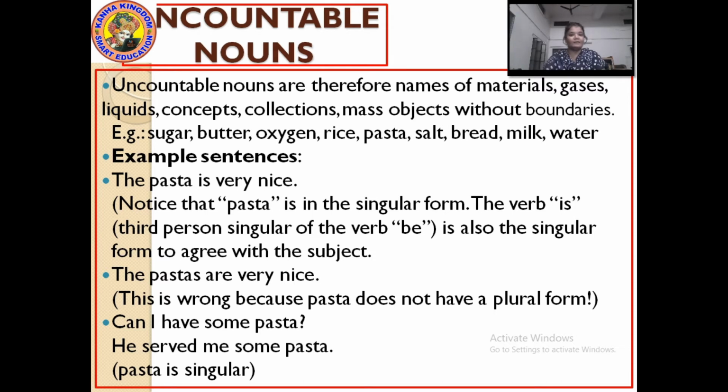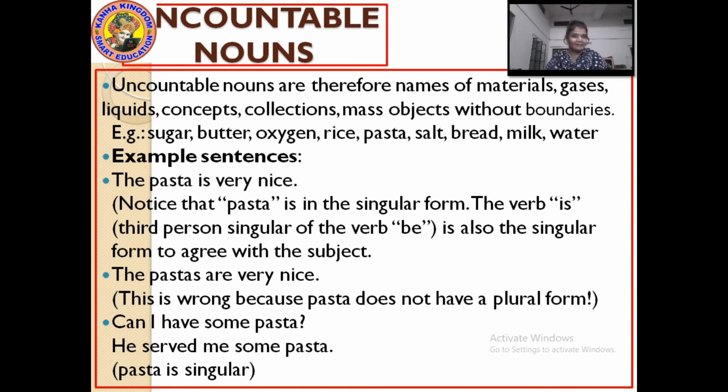Like sugar. I have 2 sugar? No. Butter. Oxygen. You don't say, Mama give me 2 rice. You say, Mama give me some rice. So rice also cannot be counted. Pasta also cannot be counted. Mama give me 2 pasta, Mama give me 10 pasta. We don't say that. We say give me some pasta. So pasta is also an uncountable noun.